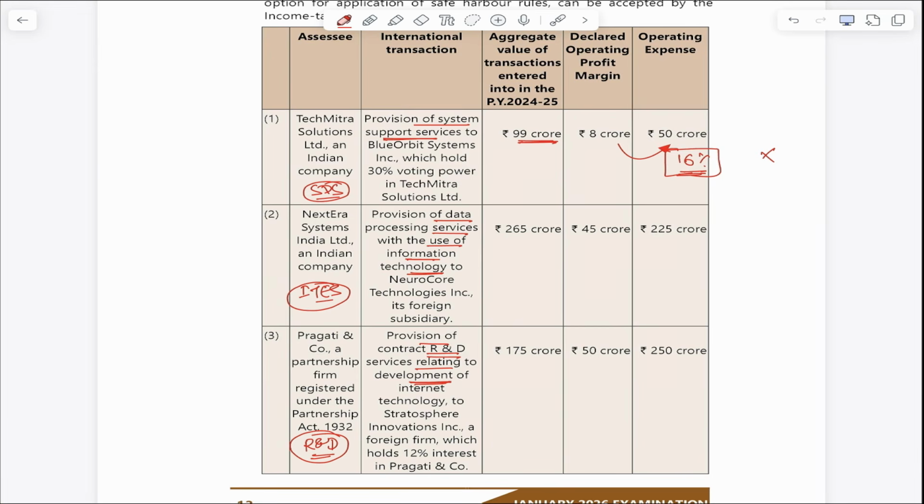In the second case, 45 divided by 225 multiplied by 100 is 20%. Can I say that it is within the limit of 300 crore? Yes. So 20% is as per safe harbor. Now here, is it 24% or not? Contract R&D, 50 divided by 250 multiplied by 100, is 20%. So it's not as per safe harbor. So only the second is as per safe harbor and the other two are not.